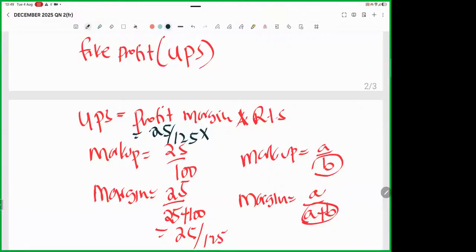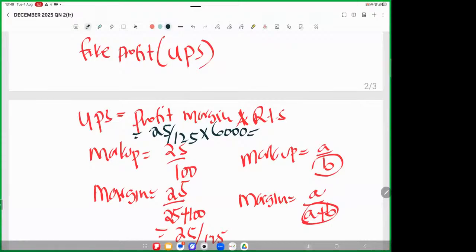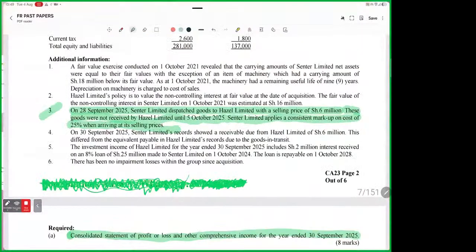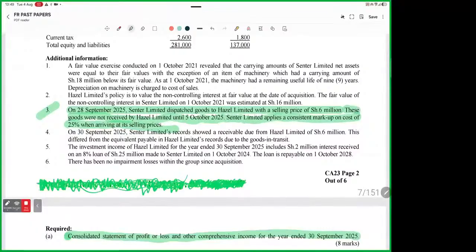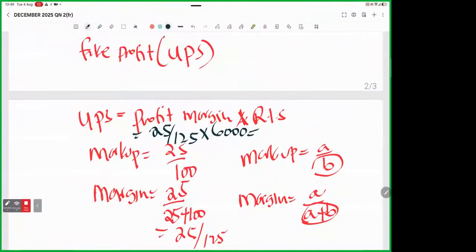Remember, these goods had been dispatched. They have not even reached the other company. So all of them are still remaining, because if you read this question very well, we are told that Centel Limited dispatched goods to Azure Limited at a selling price of this. These goods were not yet received by Azure, so Azure has not sold anything. So everything of these 6,000 is still remaining and unsold. So are you able to give me this figure? 25 over 125 times 6,000. I'm being told by Miss Karabu it is 1,200.